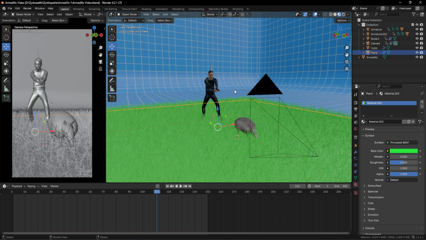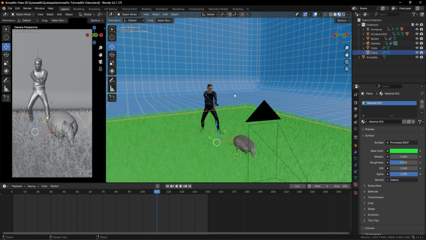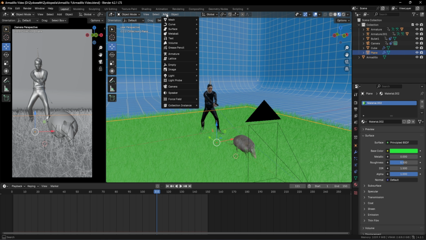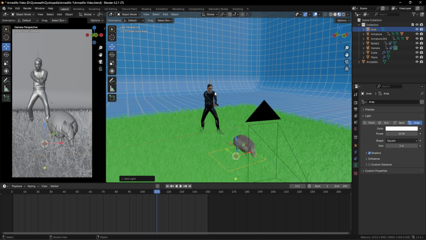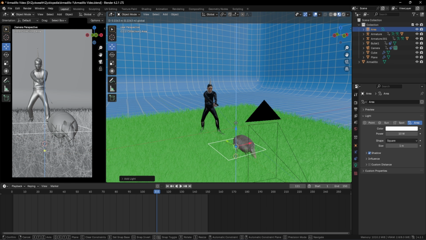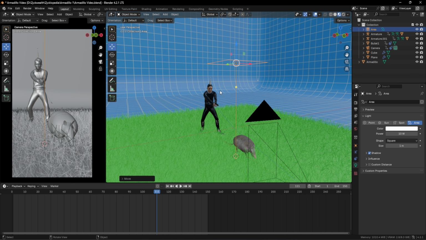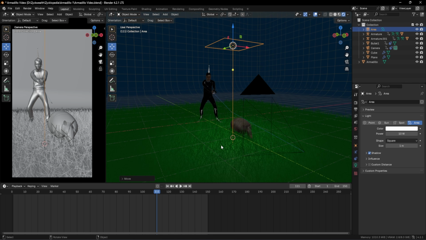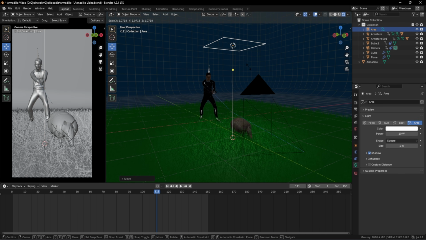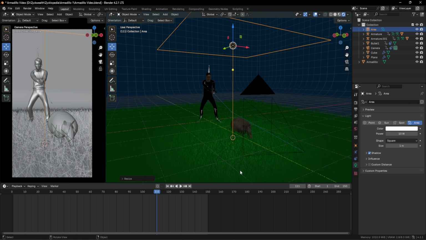The next step would be to add our light sources into our scene. And for adding a light source, we can go towards our add button. Then we can click on the light and we can see that we have 4 different options available over here. First of all, we can take this area light and we can take it all the way up over here like this. And in order to see what's happening on our scene, we can go towards this render view over here. And we can see that a small beam of light is being projected towards our grass as well as our characters. Now if we click on S to scale up our light source like this, we can see that the light is also getting spread a little bit towards all of this area.